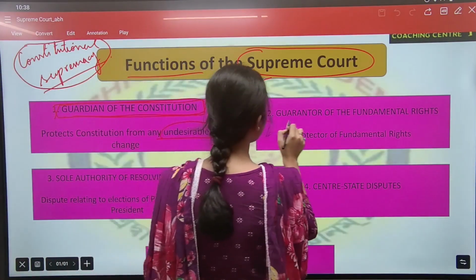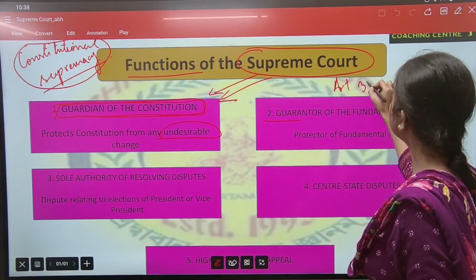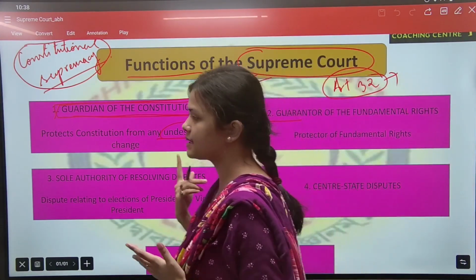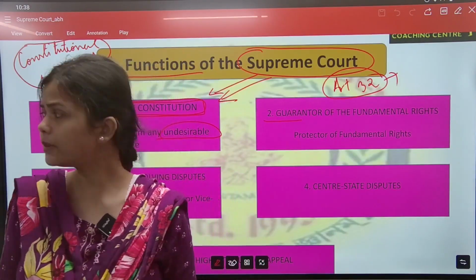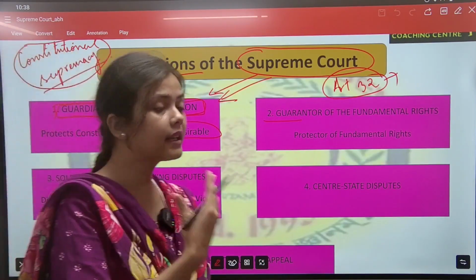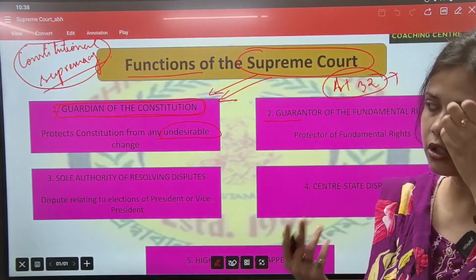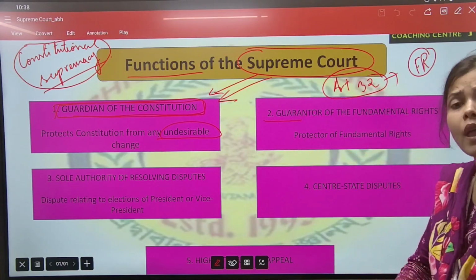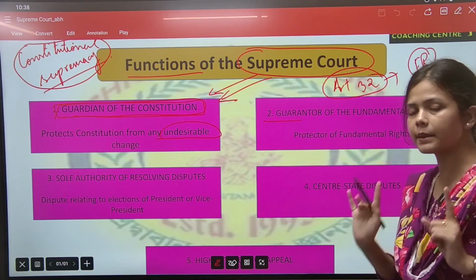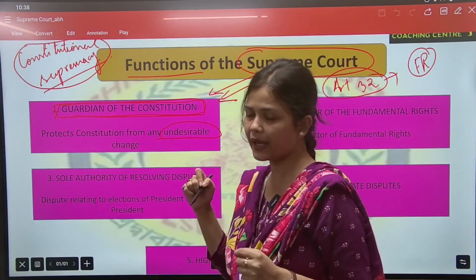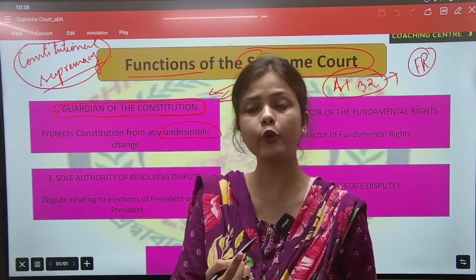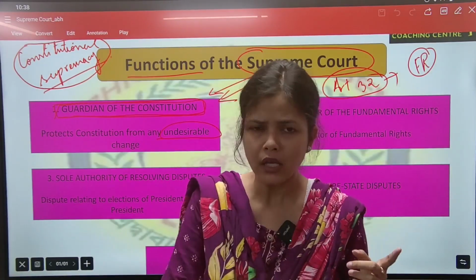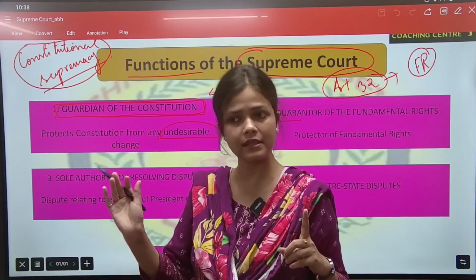Then, guarantor of the fundamental rights, we have Article 32. Article 32 gives constitutional remedies. That means if our fundamental rights got violated, who will protect them? We can directly move to the Supreme Court. Please remember this point. A question can be asked: can we directly approach the Supreme Court if our fundamental rights got violated? Yes, it is correct. You need not go to the lower court first, then the High Court.